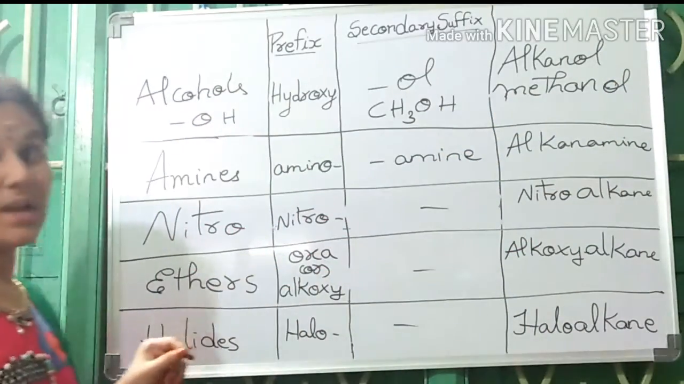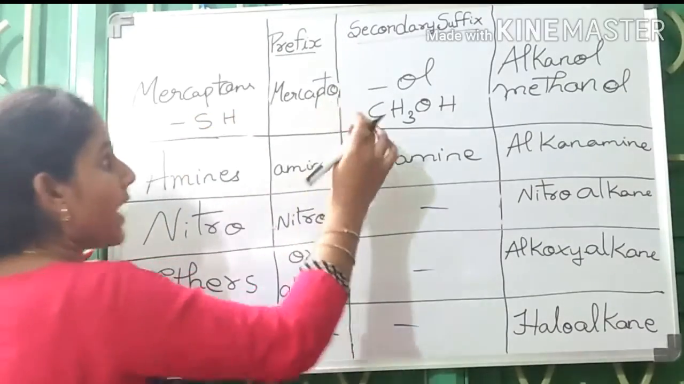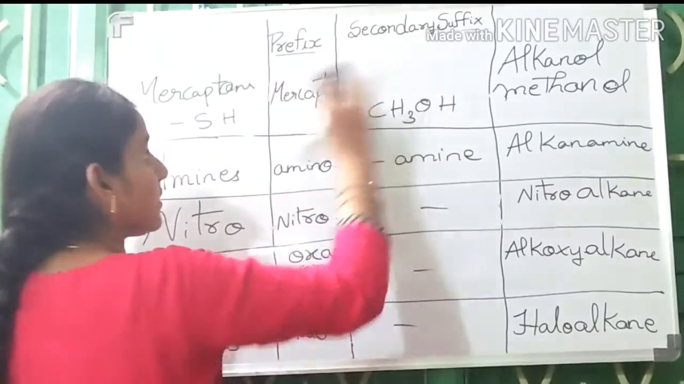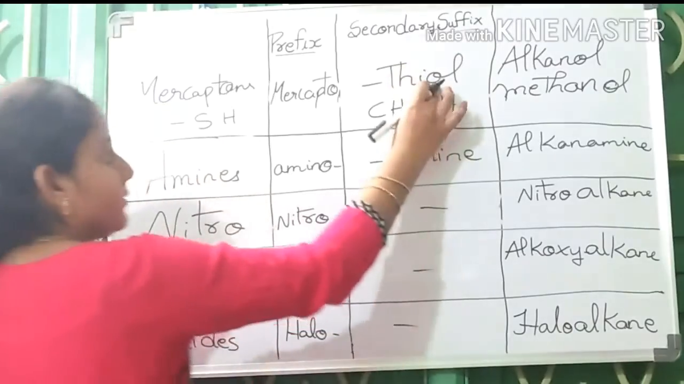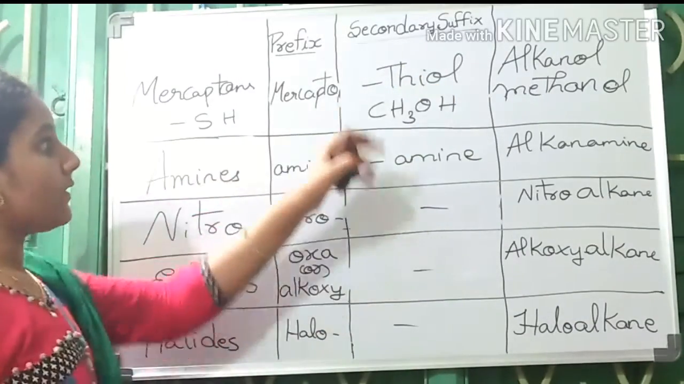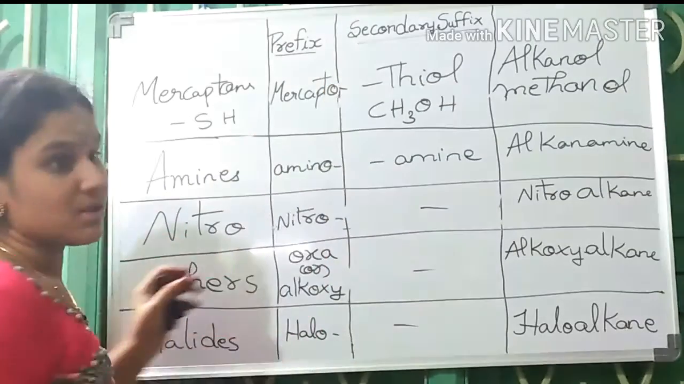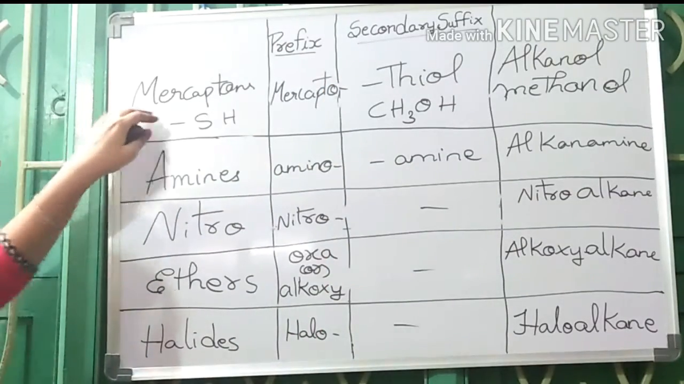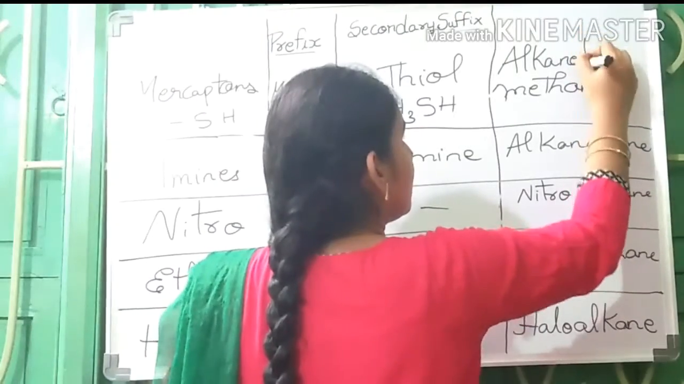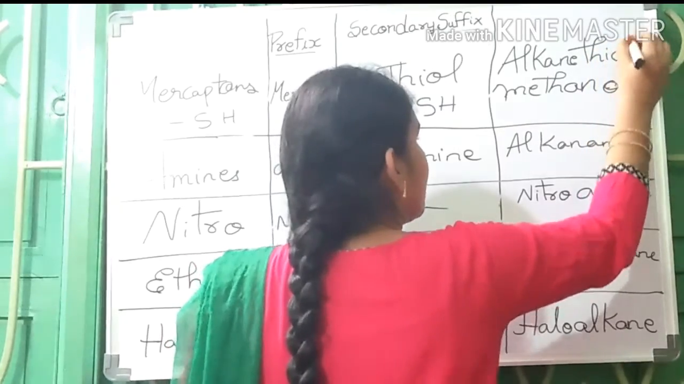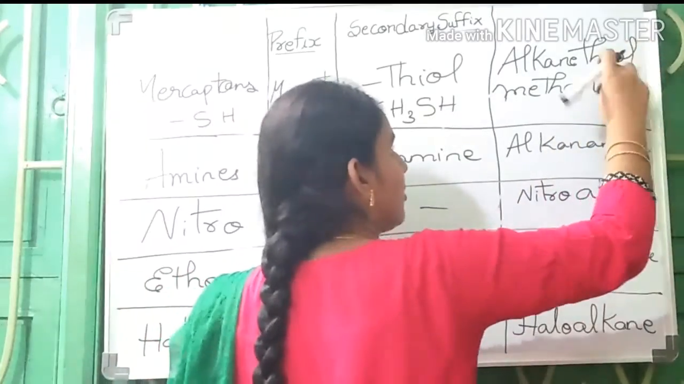Methanol. Similarly, for mercaptans, it would be SH. Mercapt, and secondary suffix would be thiol. For alcohols, it is ol, and for mercaptans, it is thiol. And the prefix for alcohols is hydroxy, whereas the prefix for mercaptans is mercapto, alkanethiol. Then the name of this one would be methanethiol.